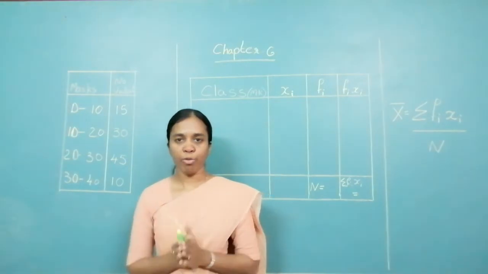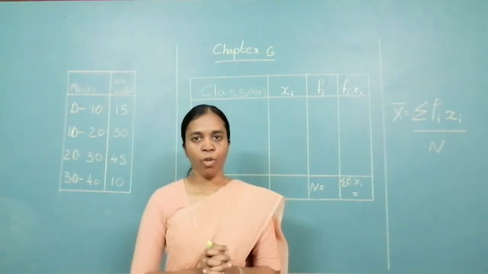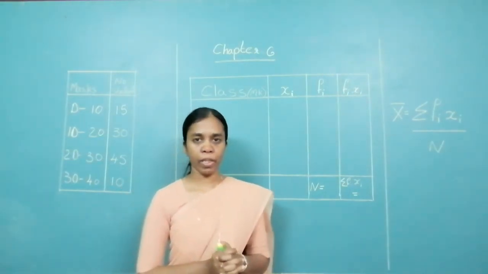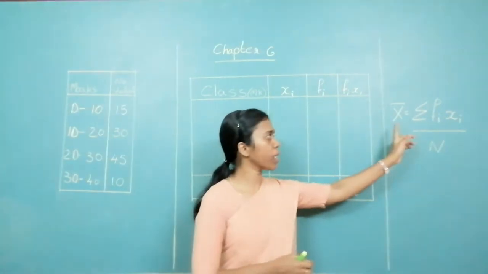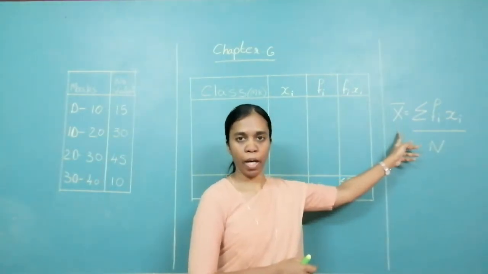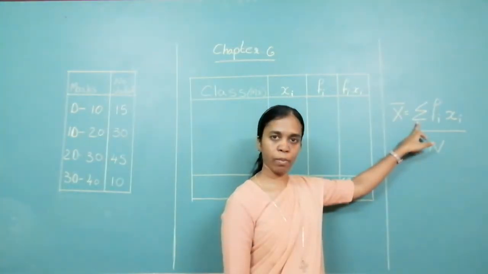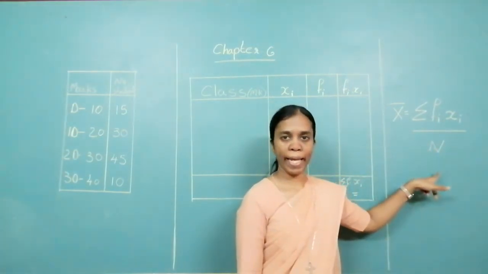Now, how do I find the mean by direct method? First, let us look at the formula. In direct method, mean x bar is equal to, you can see that it is capital X, x bar mean is equal to summation, the symbol is for summation, summation fi xi upon n.